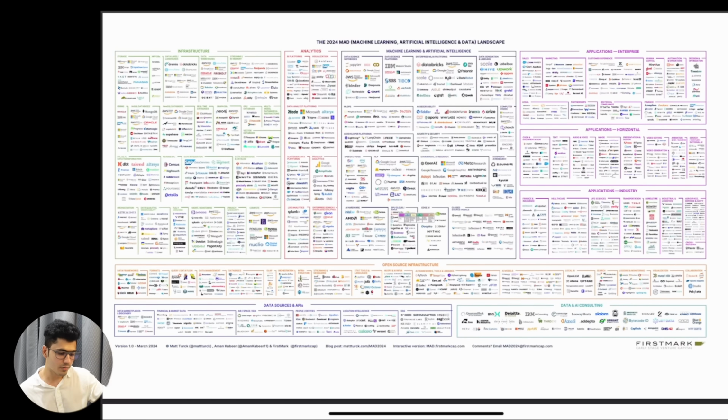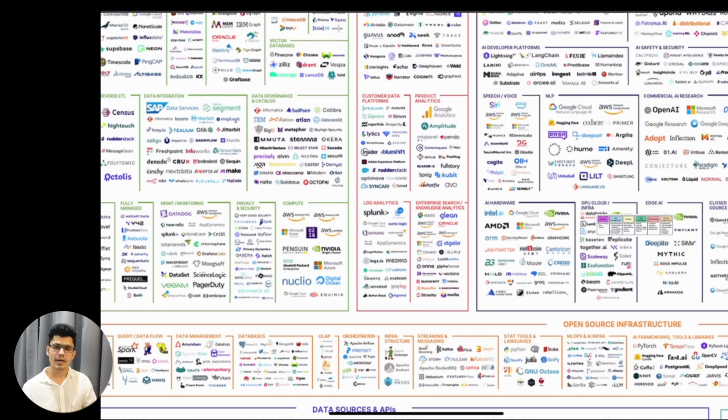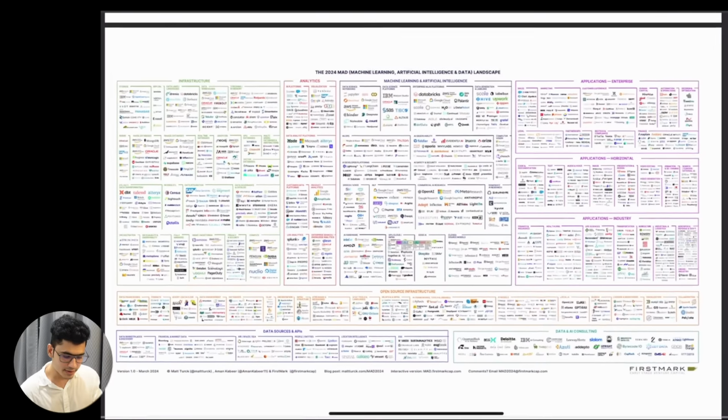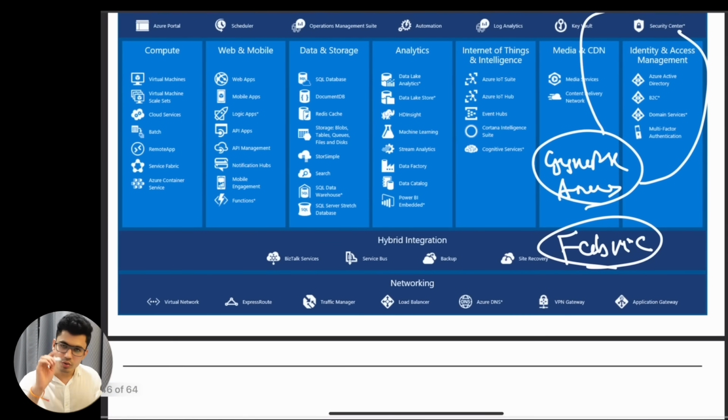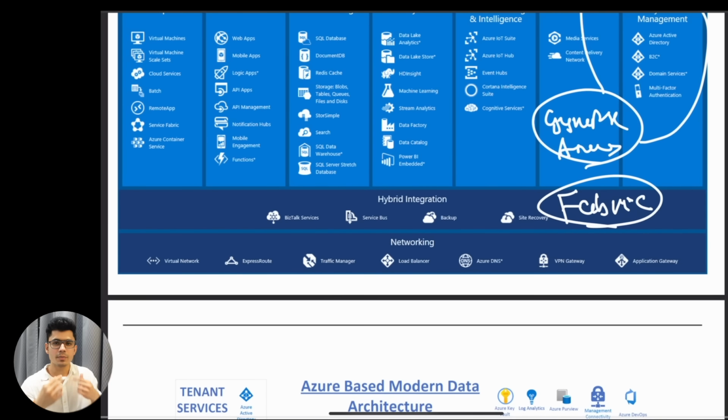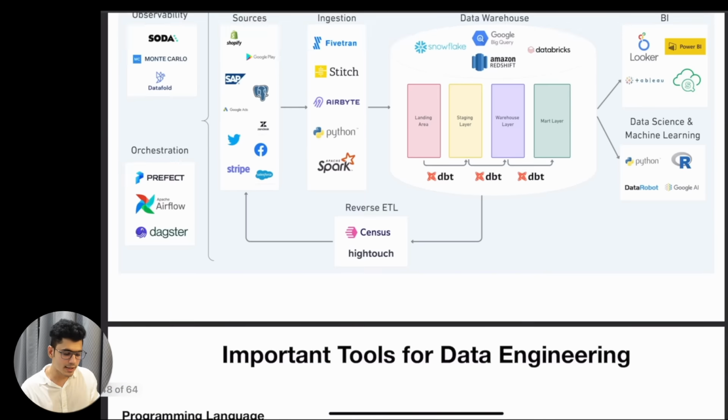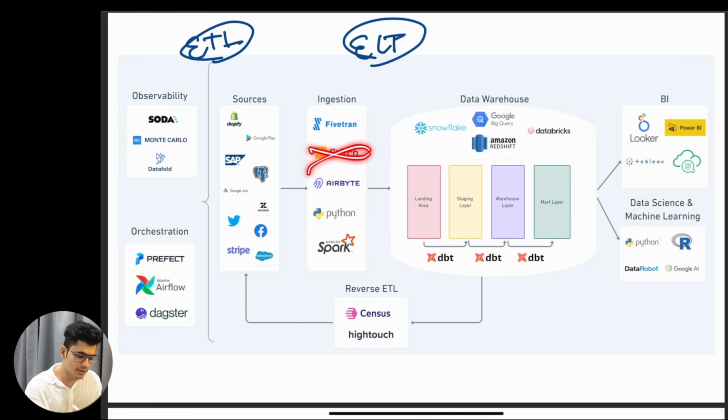We have thousands of tools available, right? How do I decide which tool is best for me? First, I look at the business requirement. Does this solve my business problem? If it does, then I should use that tool. If it doesn't, then it should be reversible, so I can easily remove it. Let's say this tool is costing me too much and is not really solving my problem. I can directly remove this and go with this.